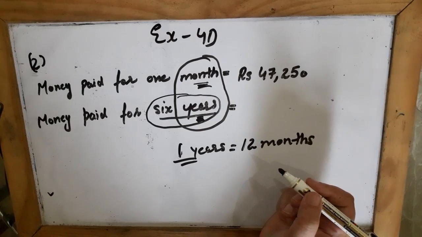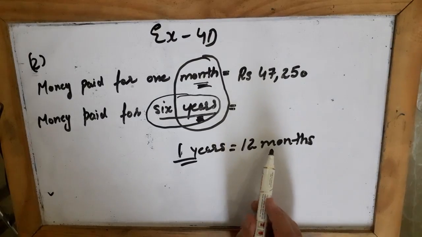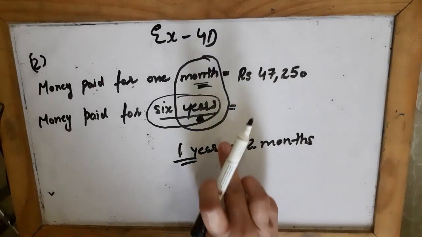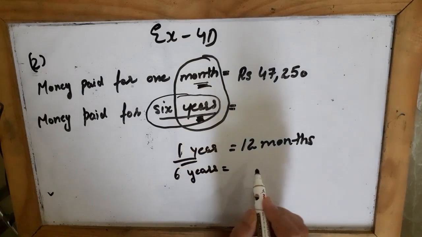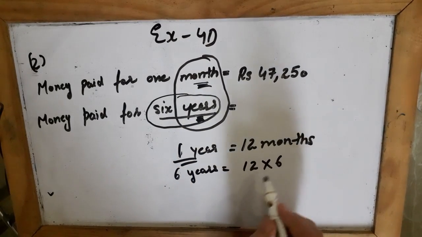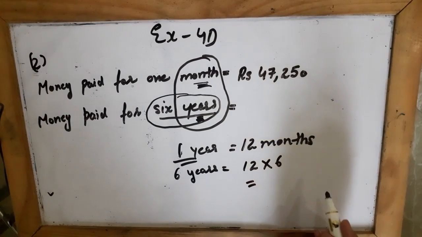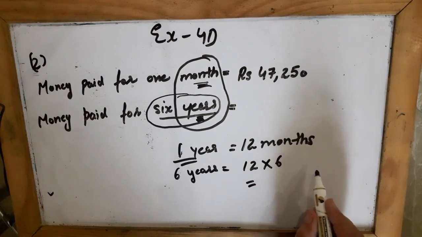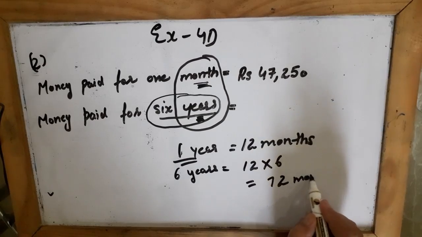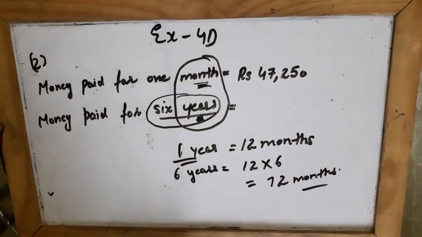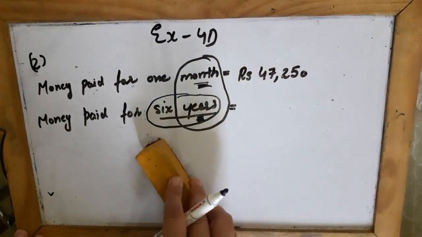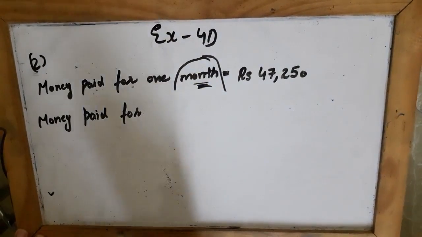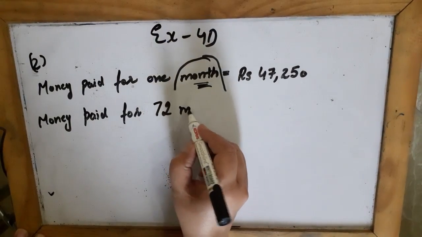You know that: January, February, March, April, May, June, July, August, September, October, November and December. So in 1 year there are 12 months, and we have to find about 6 years. In 6 years, how many months are there? 12 into 6 is 72, means 72 months. It means 72 months are there in 6 years. So now I have to find about 72 months.